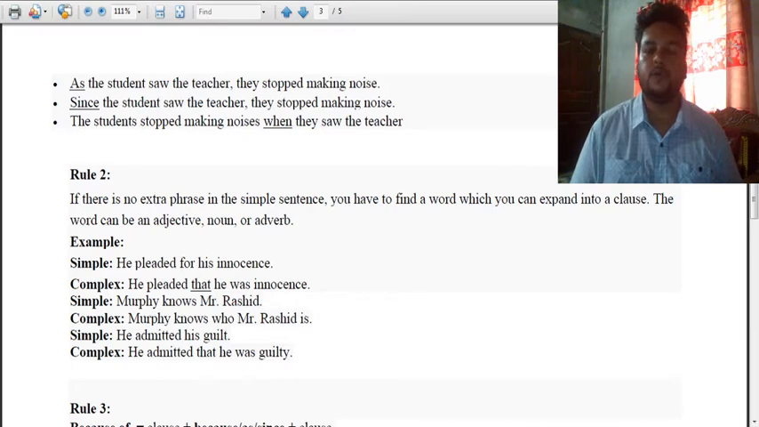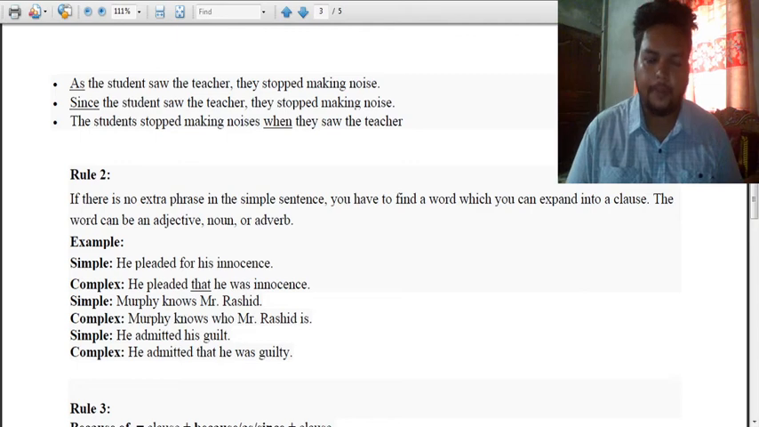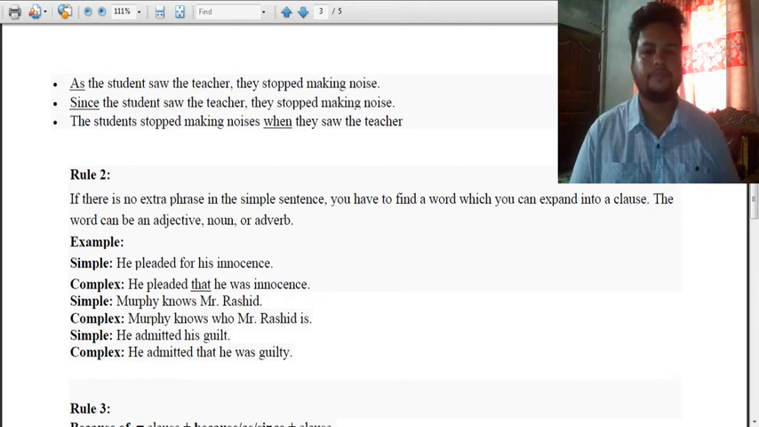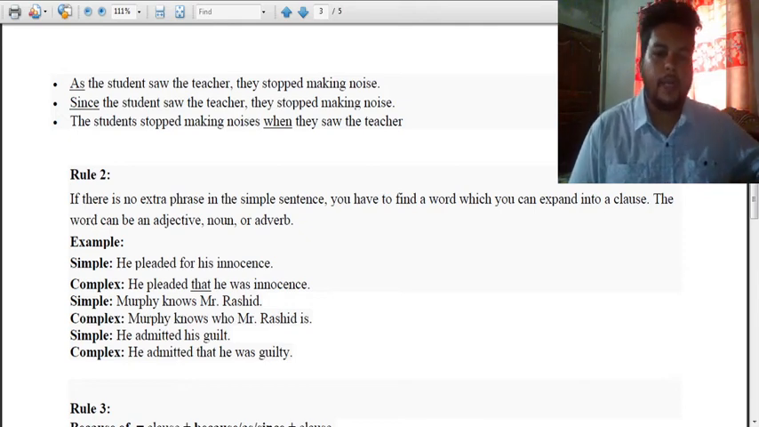So these two rules are done. One is, if you find an extra phrase, then you have to expand this and pick connectors, then transform into complex. And if you do not find any extra phrase, then you have to pick a word to expand into a clause. It can be a noun, an adverb, an adjective, or a pronoun, whatever. Let's see what happens in rule 3.